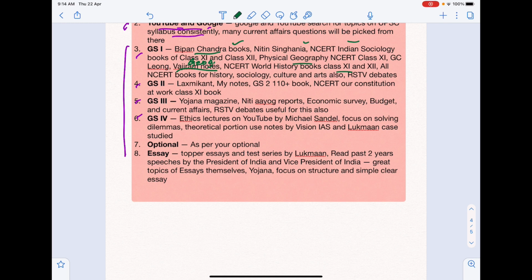थोड़ा थोड़ा पढ़ लेना आप उसको. All NCERT books for history, socio and culture. These all will be required. And also finally RSTV debates will be important for various current affairs topics of GS1. So these are the sources. These are comprehensive. इससे ज़्यादा कर नहीं पाओगे तो इसी पे फोकस करना.